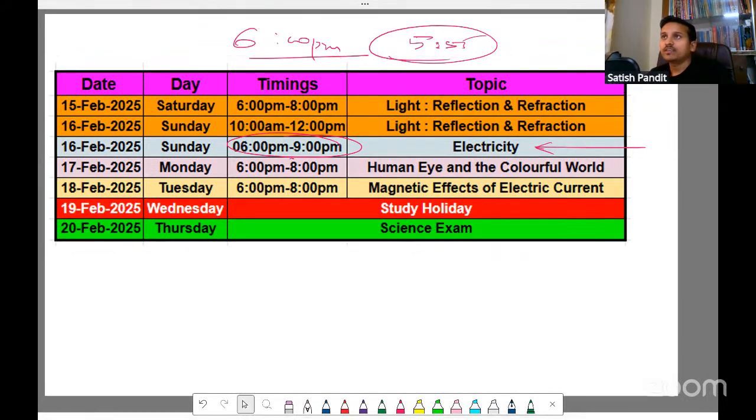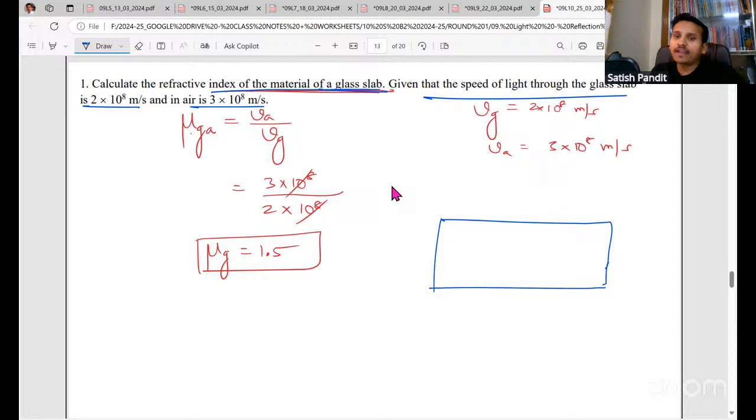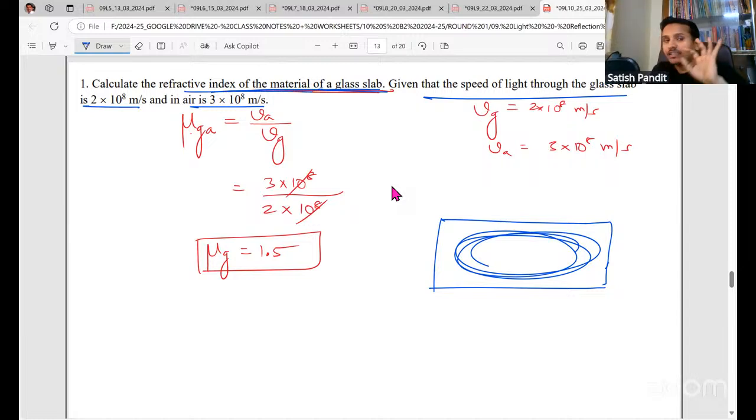Perfect. So let me share my screen. Okay. So we have to calculate the refractive index of this glass slab. Now they have not told us with respect to what. They have just said calculate the refractive index of the material of the glass slab. Have they given a reference medium? No. That means it is absolute, which we have to find out. That means we have to find the absolute refractive index.